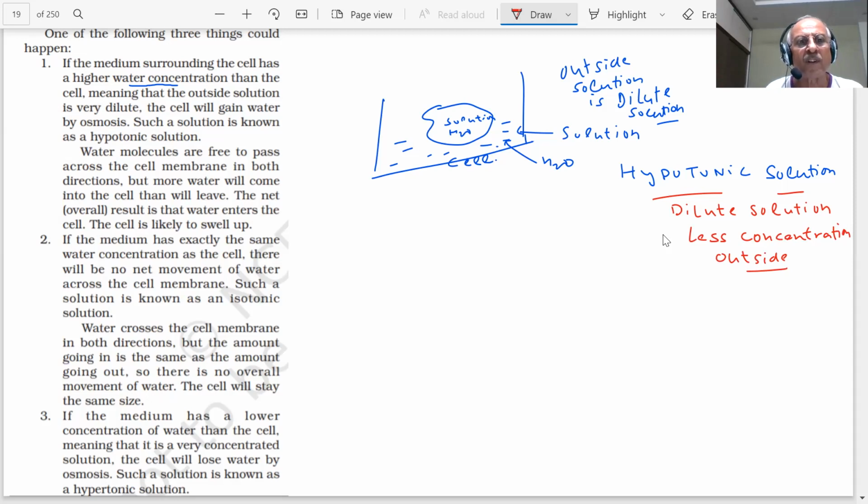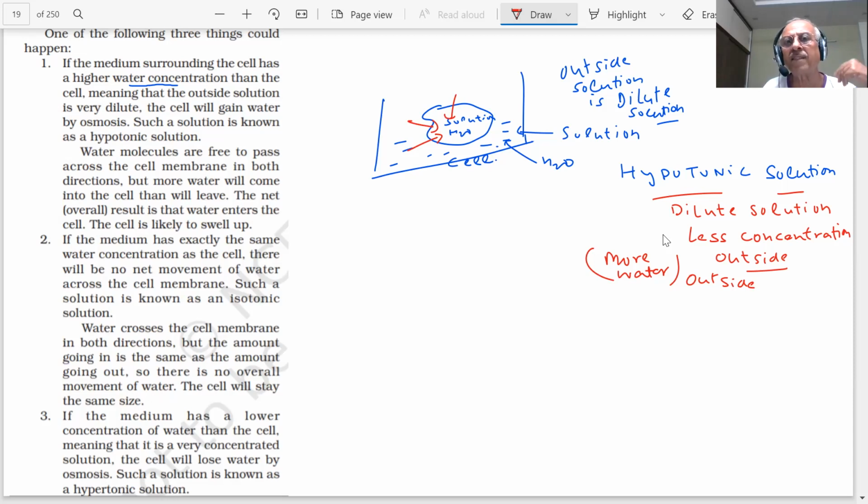Then what will happen? Water molecules are free to move across the cell membrane in both directions, but this is a dilute solution, so water is more outside the cell. The result will be that water will go inside the cell. This is a selectively permeable plasma membrane, and water can go in. Water enters the cell.